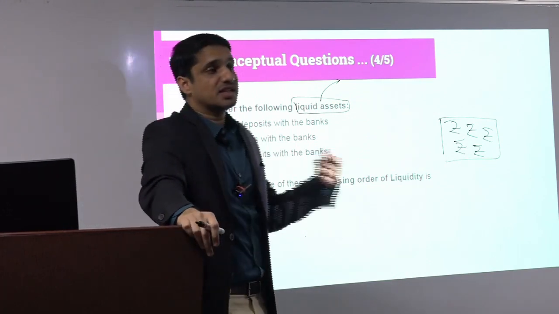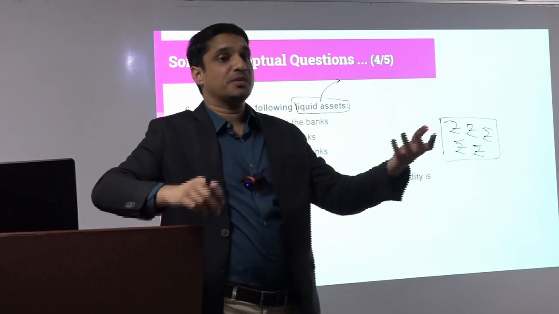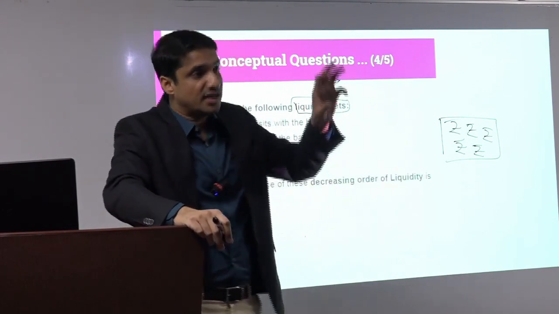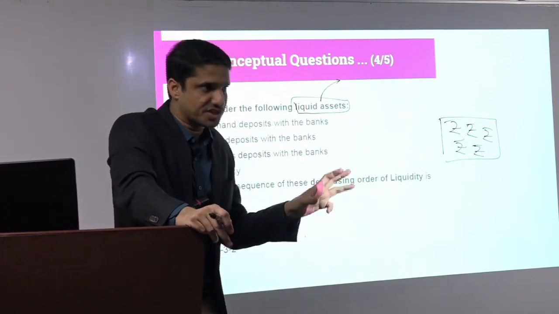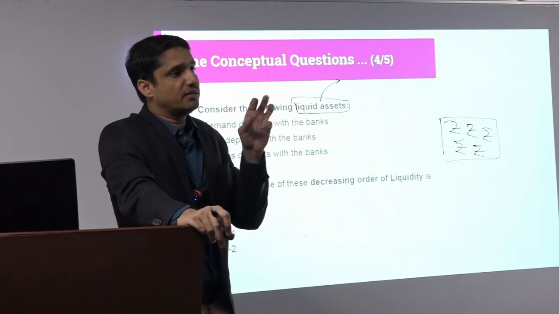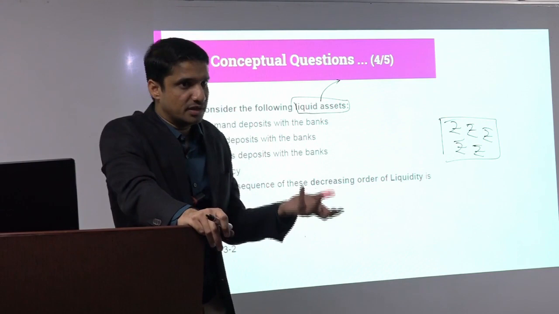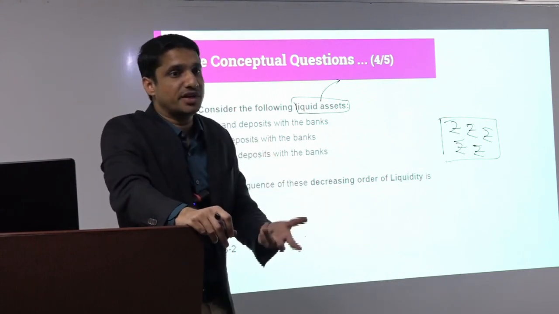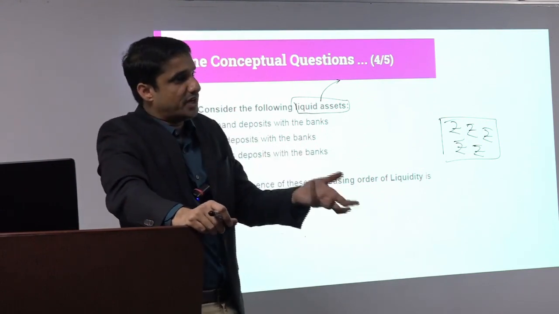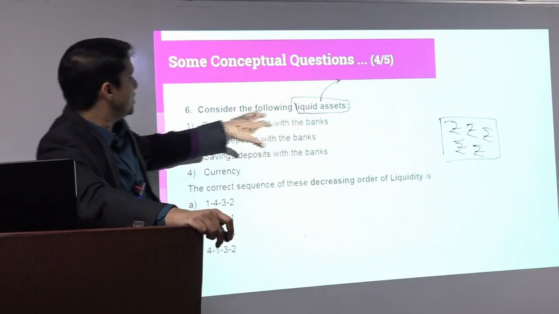So cash is having very high liquidity because it is accepted by all. Gold is having relatively less liquidity than cash. Similarly, we have assets like land. Land will be having some liquidity. A vehicle will be having some liquidity. Government bonds will be having some liquidity. So this is what the question is.